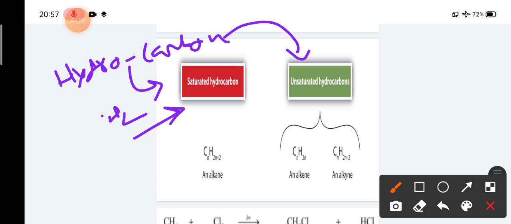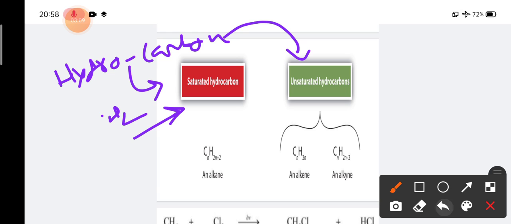And what is called unsaturated hydrocarbon? Where, if we react hydrogen with these hydrocarbons, the number of hydrogen is increased, or the compound itself accepts some hydrogen, then it is called unsaturated hydrocarbon. That is, it is not filled, it is not full. As it is incomplete, it can accept hydrogen. As it is not saturated, it is called unsaturated.